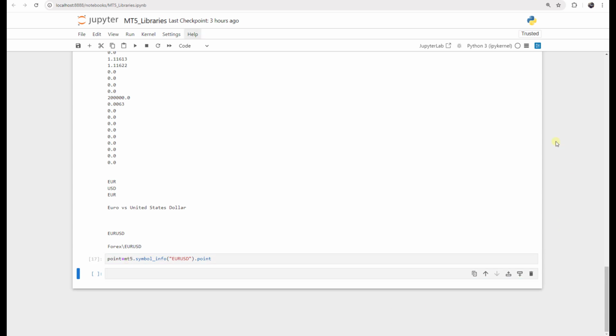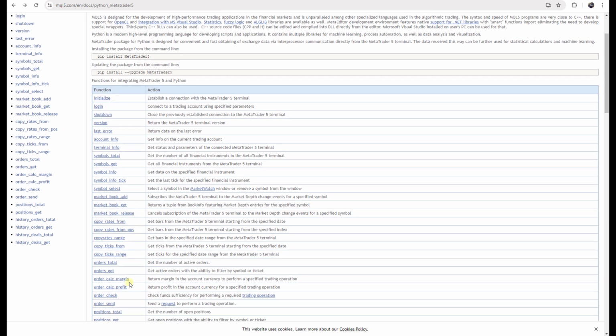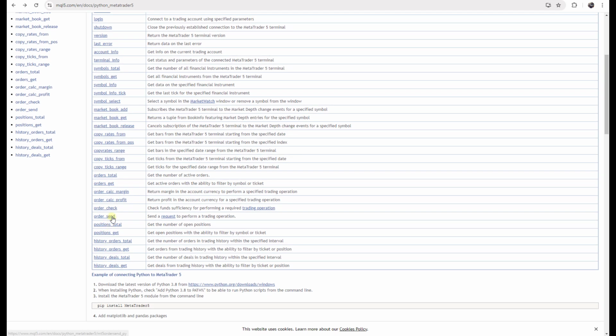Okay, now we want to send an order. To send an order, I go to the MQL5 website as our reference, and we go through these methods, and we find out there is an order send method here. It's very similar to MQL5. In MQL5, we have a video named how to send an order in MQL5. I leave you the link here. You can go and watch it. It's very similar to that, okay?